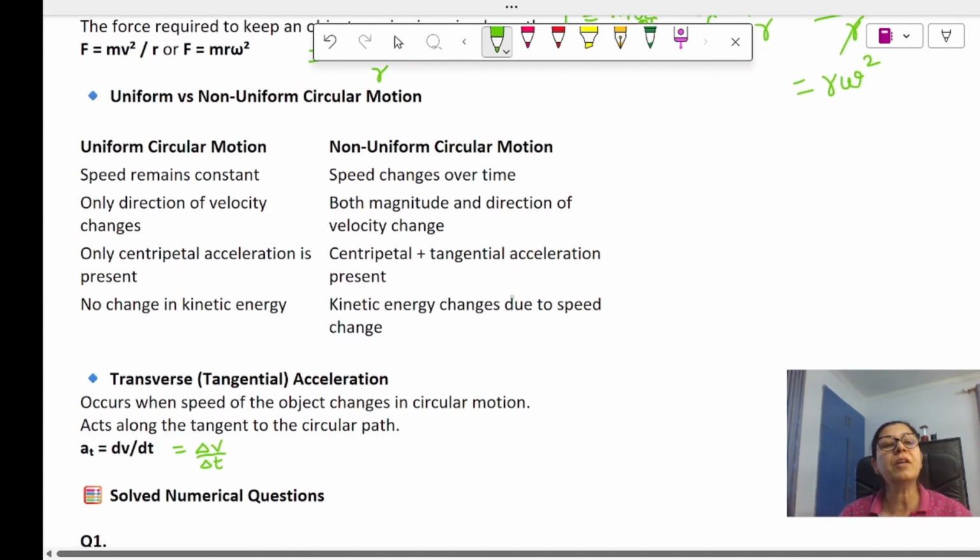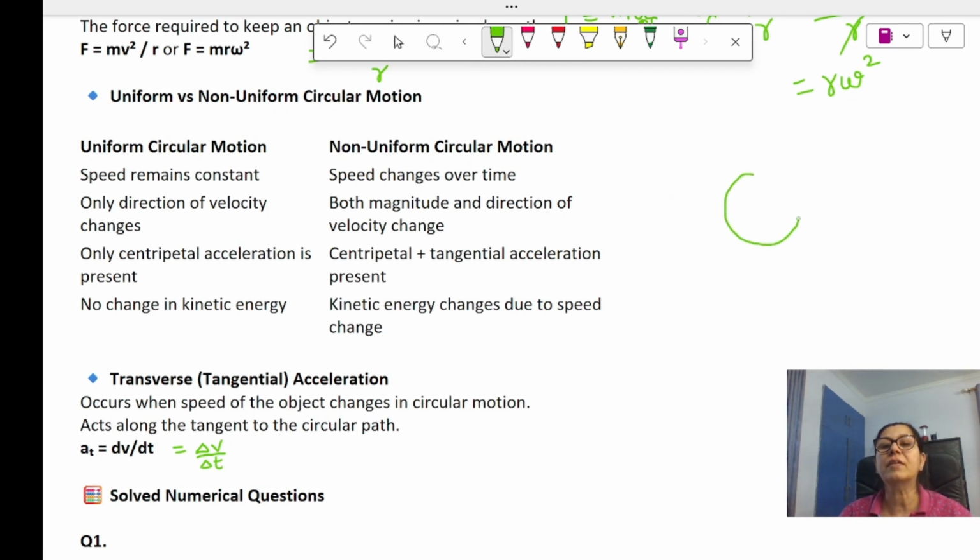In uniform circular motion, suppose this is the circle. I told you one very important point in the very beginning: the direction at each and every point of a circle is different. What is uniform circular motion?